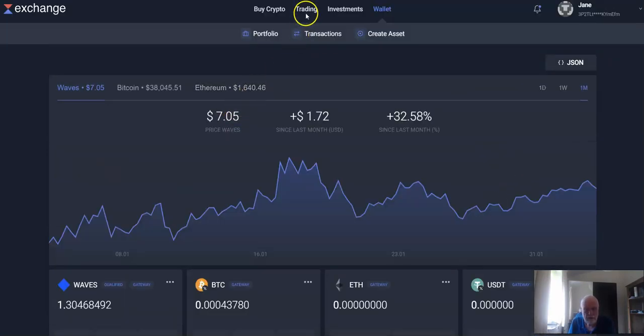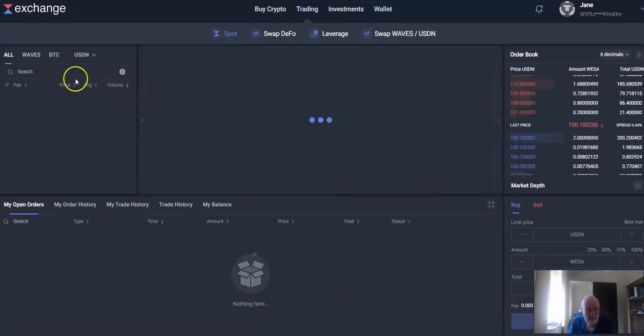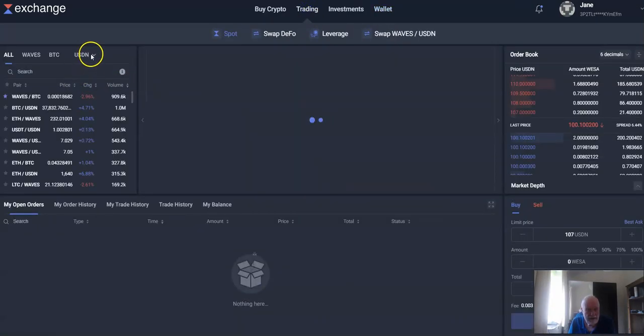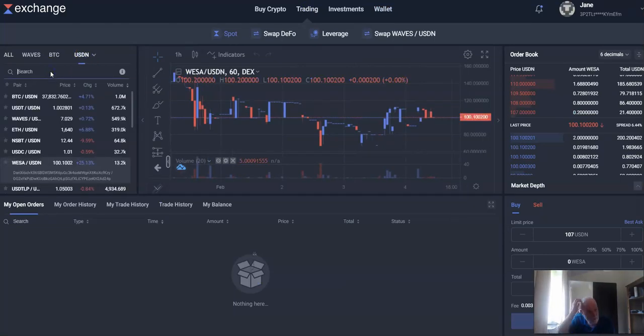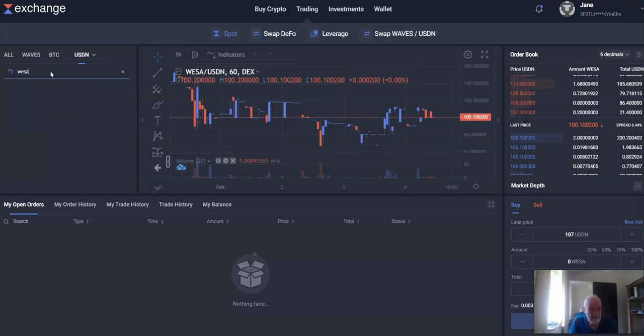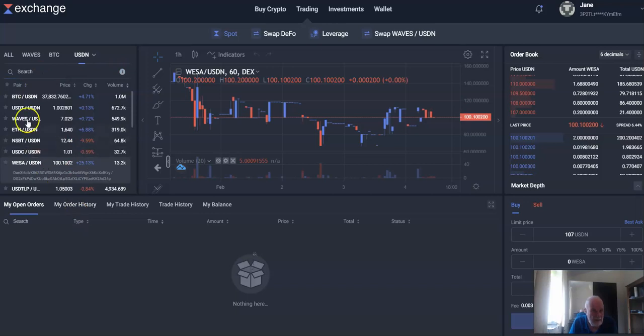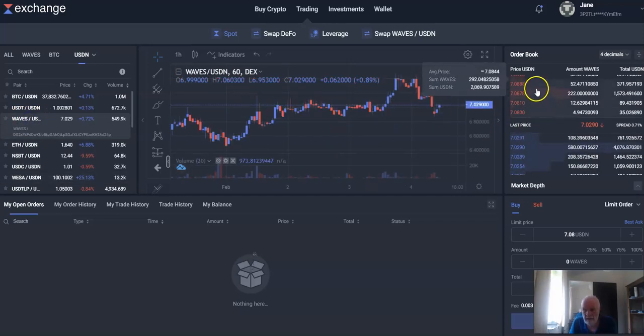So what we do is we go to trading and we click on USDN because that's what we want to buy. If you wanted to buy it with WESA, for example, you would have to search for it. You would put WESA in there, and it would come up with WESA USDN for you. But we're going to buy it with Waves, and here we go, Waves USDN. So we click on that, and that'll come up here, USDN and Waves.